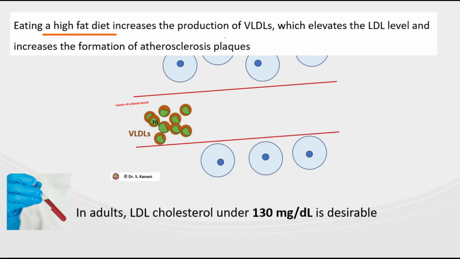What is important to note in this video, if we have a diet high in fat, especially unhealthy fat, we end up with more production of very low density lipoproteins by liver cells, which the result would be elevating the LDL level in blood. Recall that when the triglyceride molecules are removed, the particles that are left, about 1/3 of them, turn into LDL. In adults, when we do a blood test, the desirable LDL cholesterol level is under 130 milligram per deciliter.